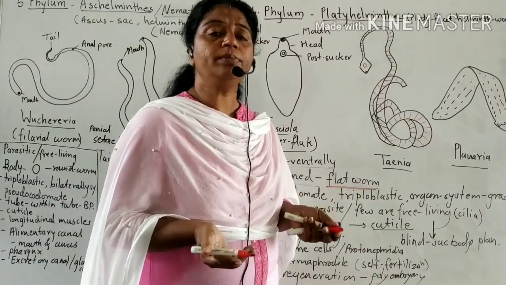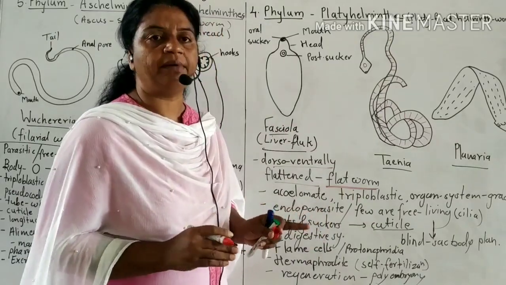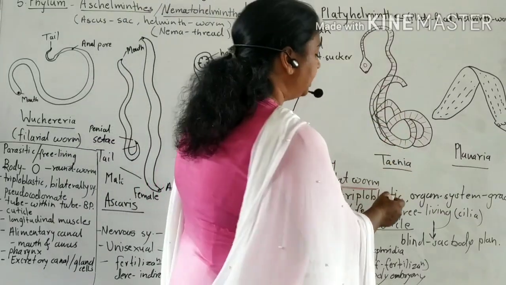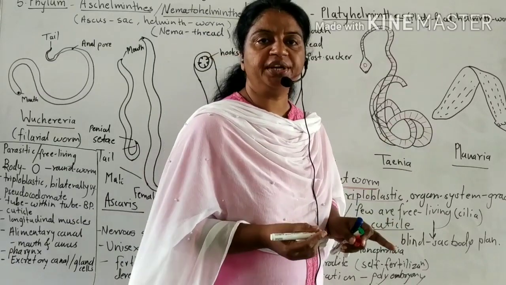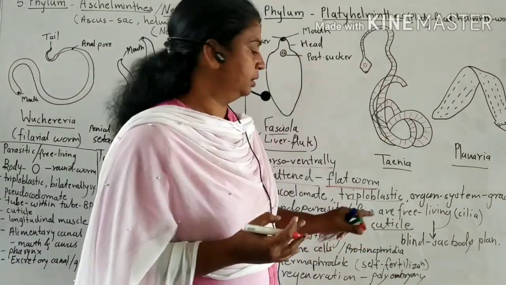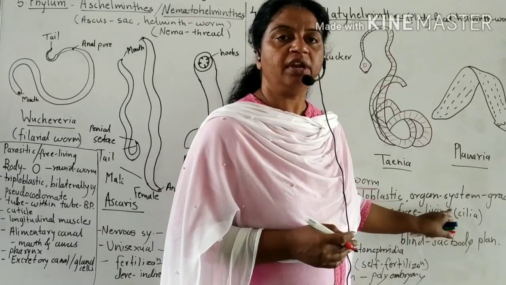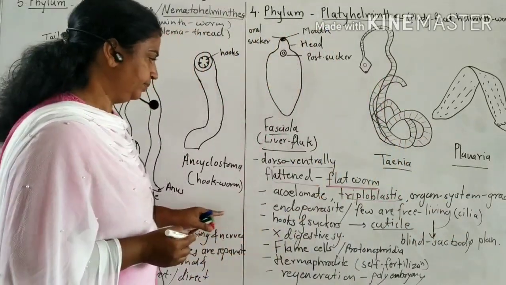These are acoelomates, meaning between the ectoderm and endoderm there is no true cavity, so they are called acoelomate. They are triploblastic, meaning the body originates from three layers: ecto, endo and mesoderm. And which grade of organization? Organ system grade of organization.